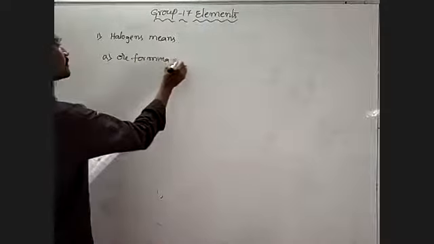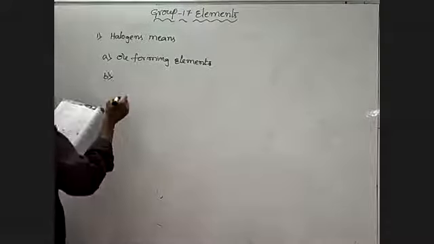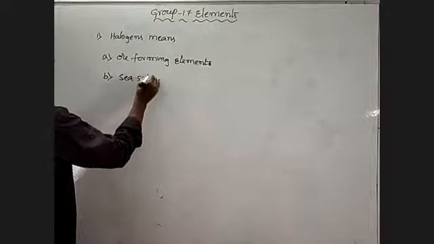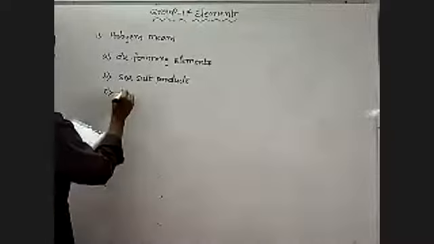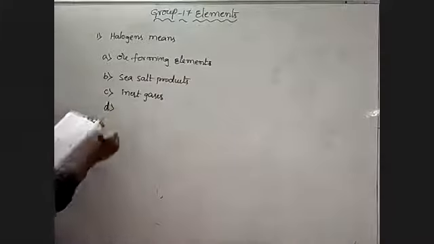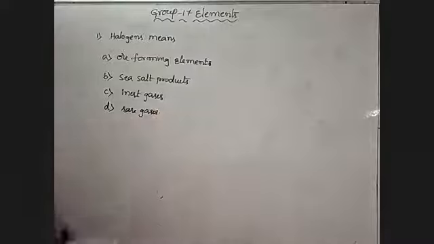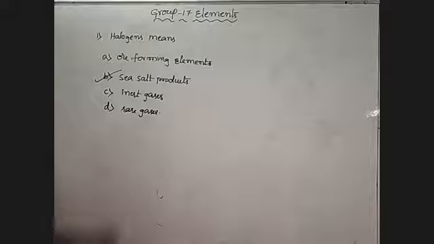Ore forming element. B, sea salt product. C, inert gases. D, rare gases. What is the meaning of halogens? Halogens means sea salt products. That is, option B is correct.